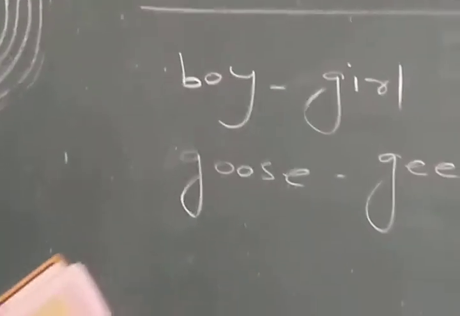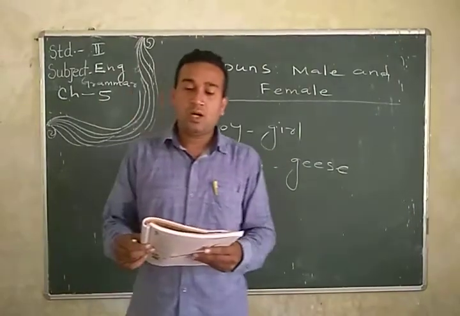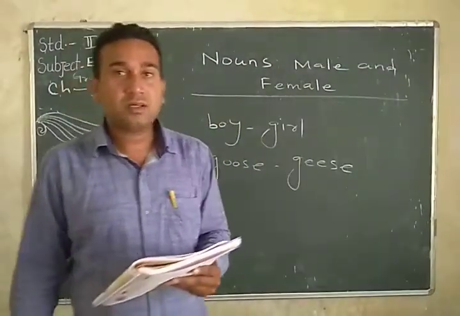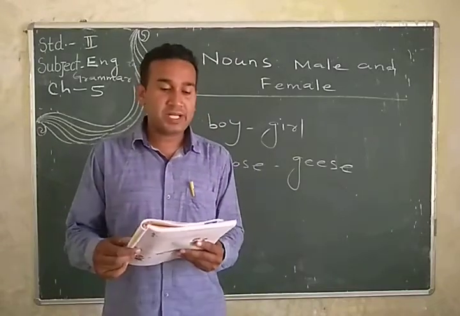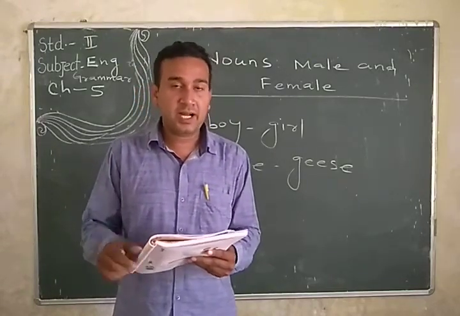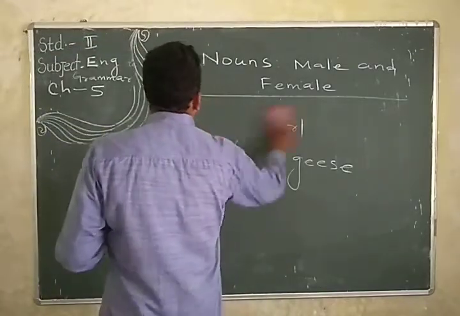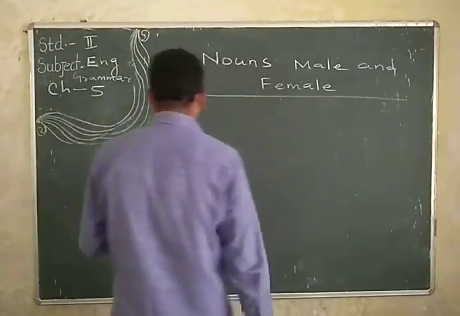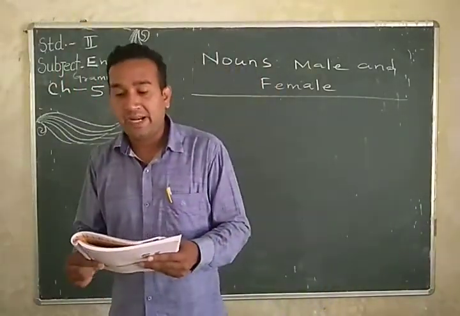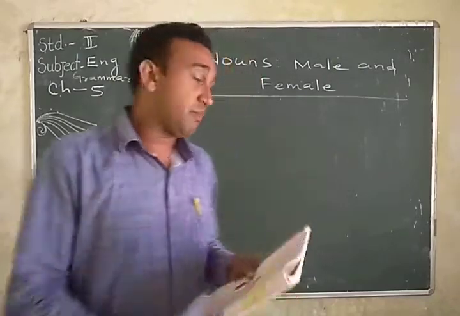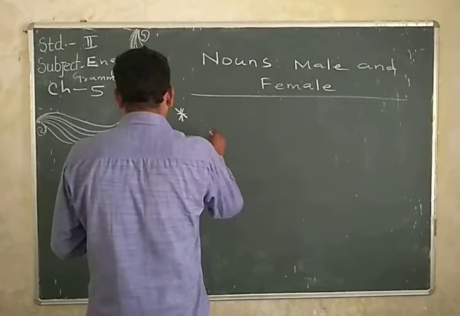So dear students, we have learned that a noun can have a male or female form. The nouns king, grandfather and rooster are male. The nouns queen, grandmother and hen are female. So now you have to know what is a female word and what is a male word. The names that refer to male animals and people are called male nouns. For example, you have to write in your copy what is male, what is female.